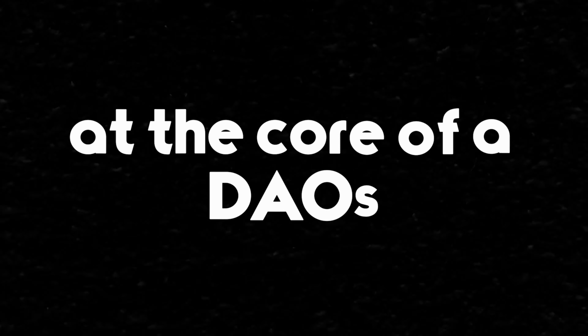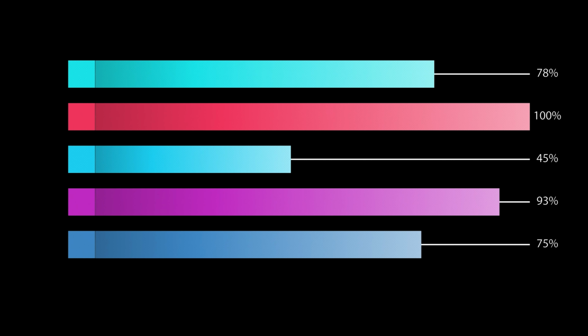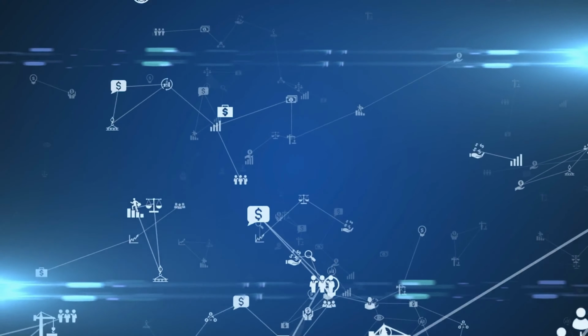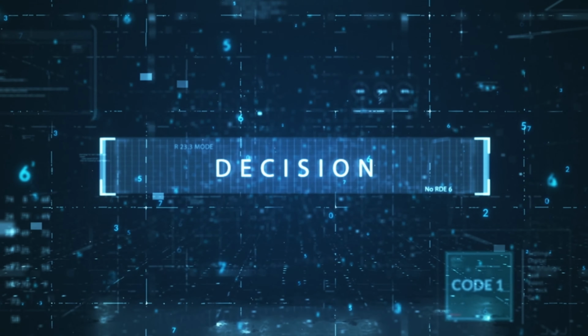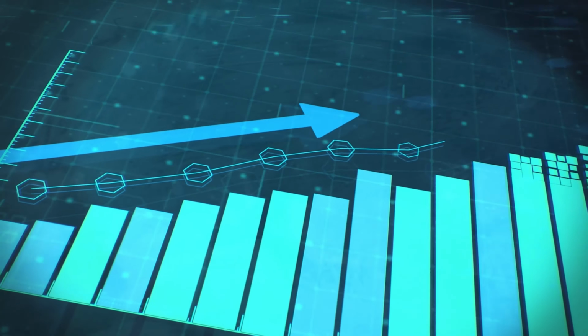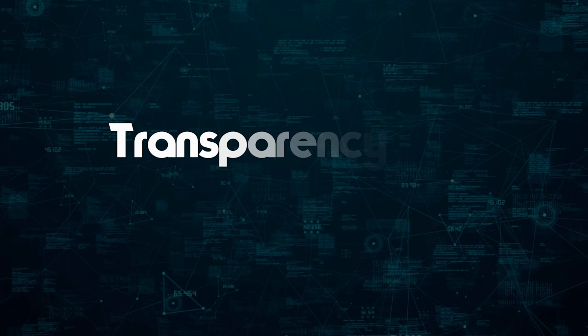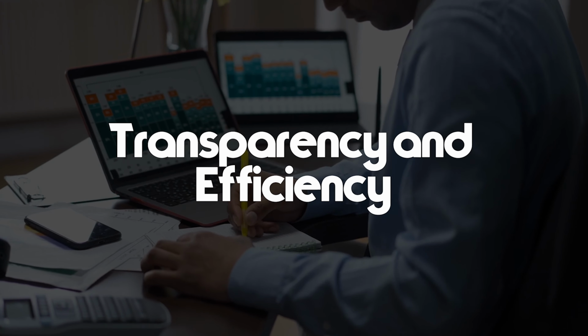At the core of a DAO are smart contracts. These contracts automate everything from voting outcomes to resource distribution. Decisions are executed automatically, ensuring the organization runs smoothly without intermediaries. In this system, transparency and efficiency are paramount.